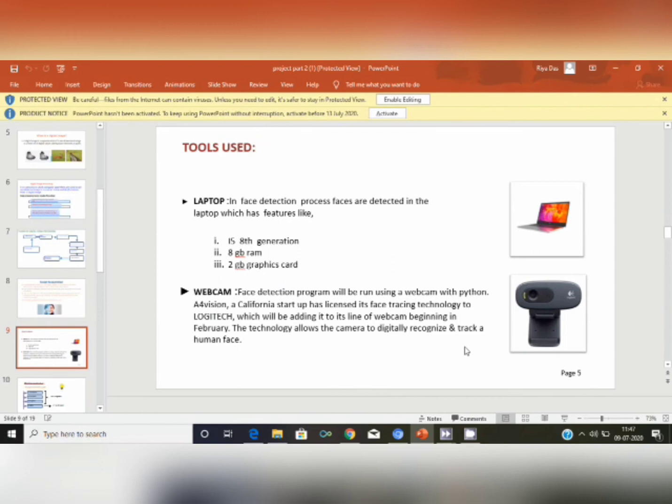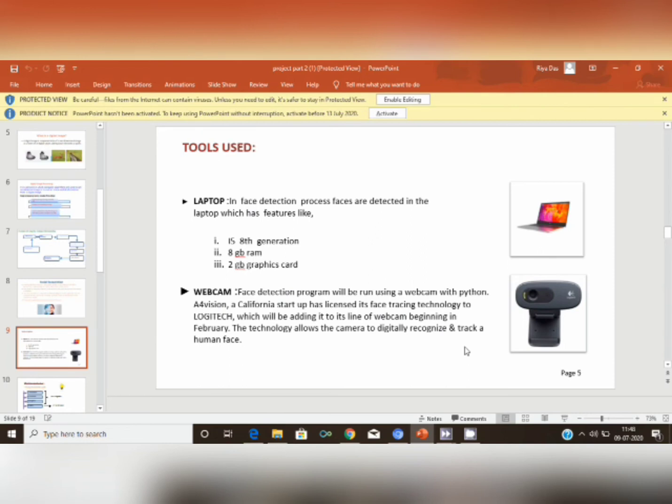Let's talk about the webcam. A webcam is nothing but a video camera that feeds or streams an image or video in real time to or through a computer network, such as the internet. Webcams are typically small cameras attached to a user's monitor or built into the hardware. They typically include a lens, an image sensor, support electronics, and may also include one or even two microphones for sound. The technology allows the camera to digitally recognize and track a human face.